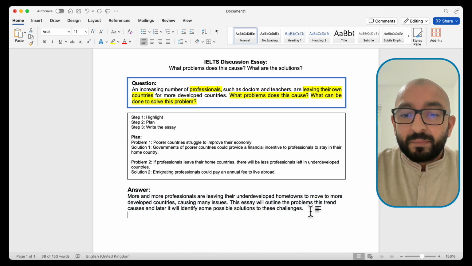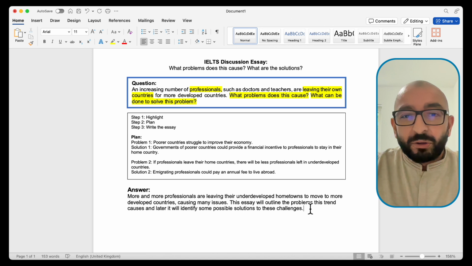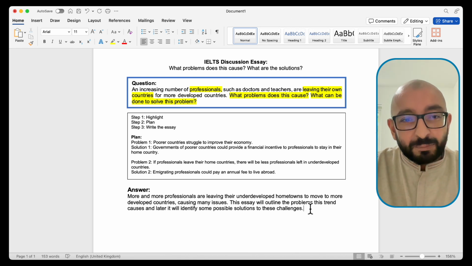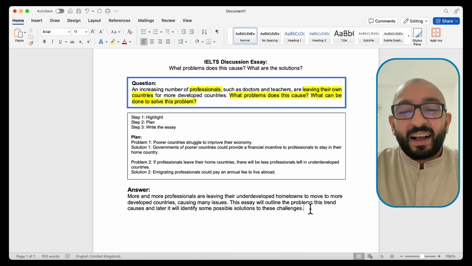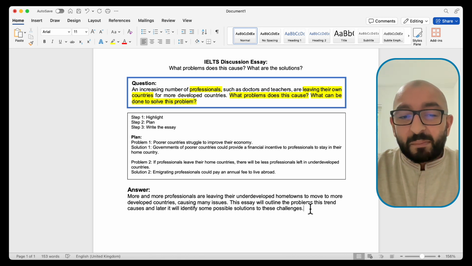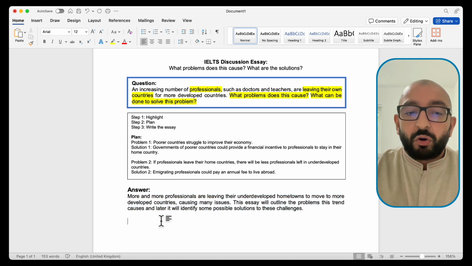Now, a good introduction should be between 30 and 40 words. It doesn't have to be exactly within that range, but generally speaking, from my experience of marking hundreds of essays, that's the sort of range that we are aiming for. Okay, now that this paragraph is complete, we can move on to the second paragraph, which is called Body 1.